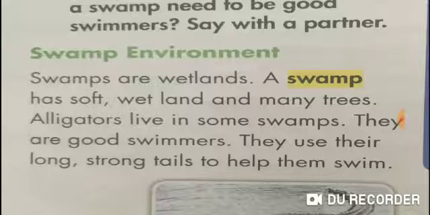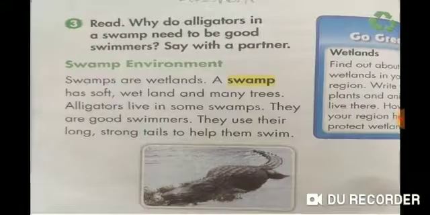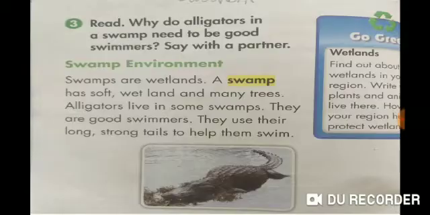They use their long, strong tails to help them swim. Okay, dear students, as we have already discussed, a swamp is also another kind of wetland. A swamp has soft, wet land and has many trees. I will repeat it again. A swamp has soft, wet land and has many trees.